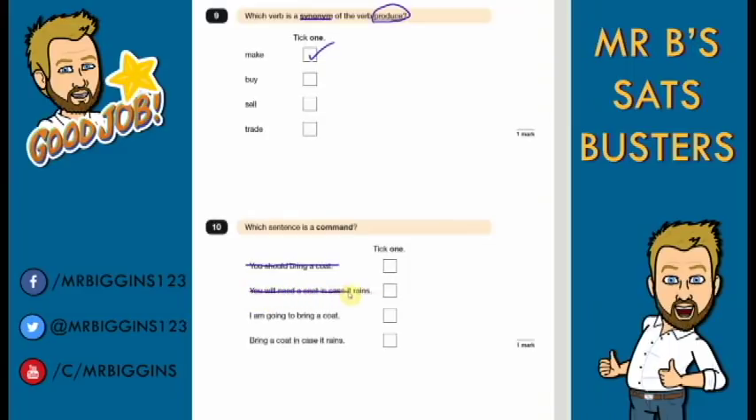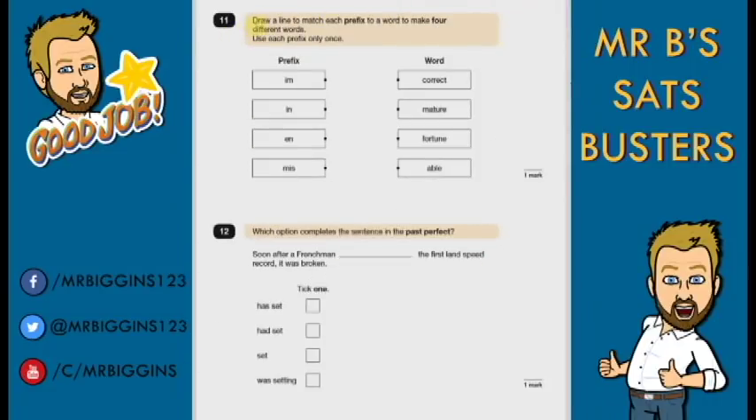The second one, you will need a coat in case it rains. You're giving some advice. Okay, you're not telling someone to do something. I am going to bring a coat. That person there is telling them what they are doing, not telling someone else to do something. Bring a coat in case it rains is telling someone to do something. So that is our command.